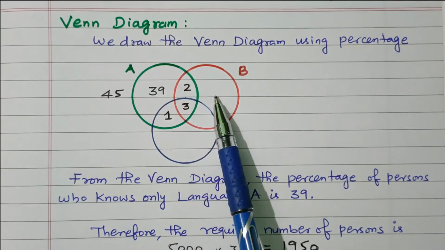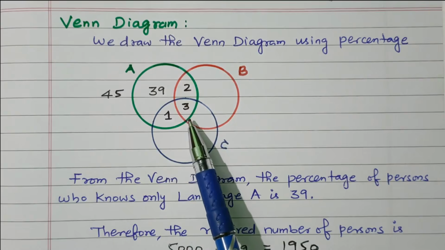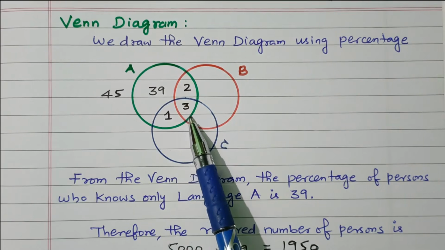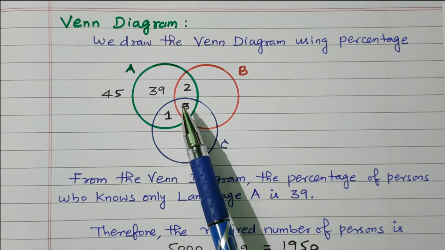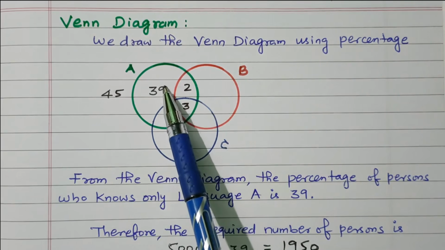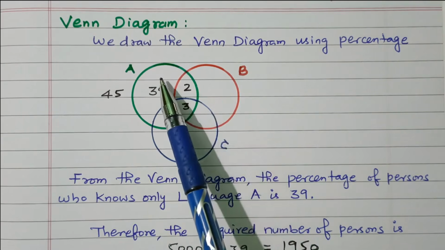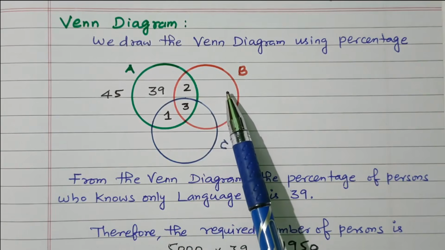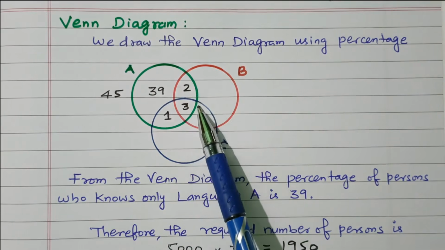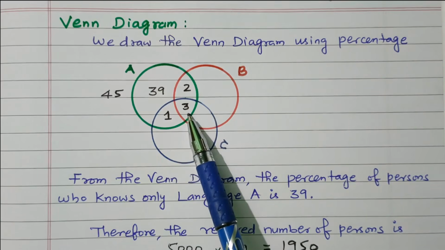A intersection B intersection C is this area, which is given as 3%. The percentage of persons who know language A, language B as well as language C is 3%, so it is filled in the common area, A intersection B intersection C. Then A intersection B: the percentage of the population who know language A and B is 5%. So in this common area between A and B, 5%, 3% is already filled.